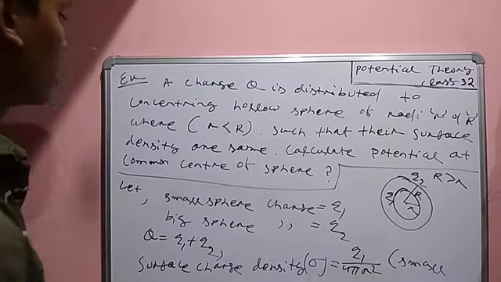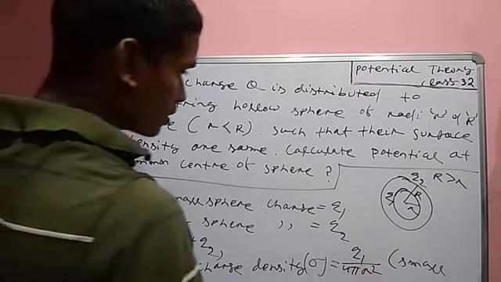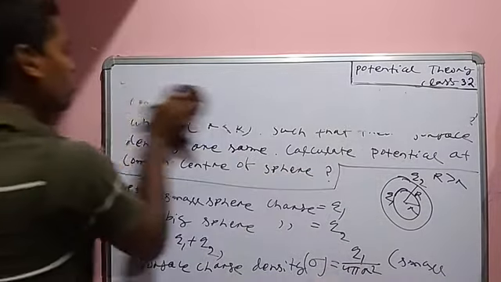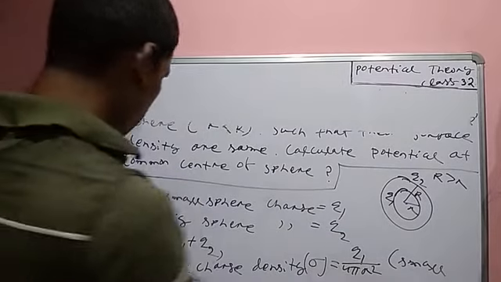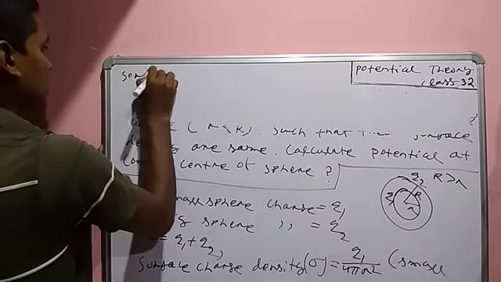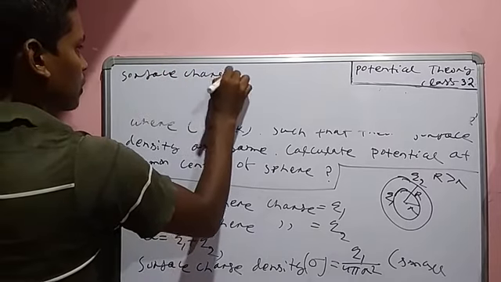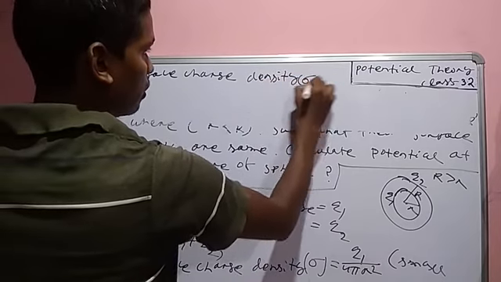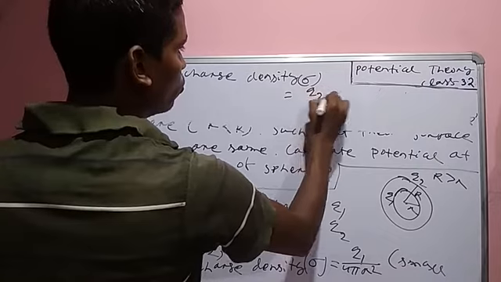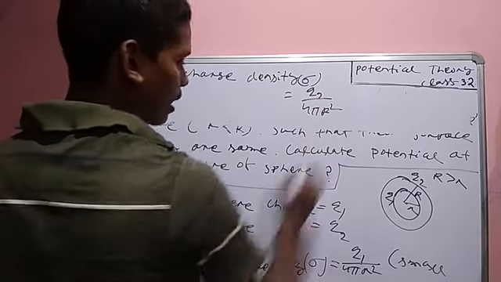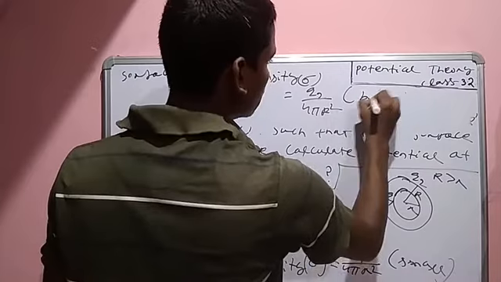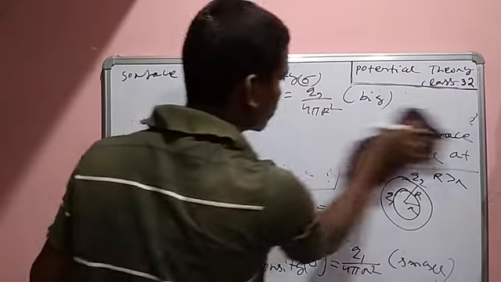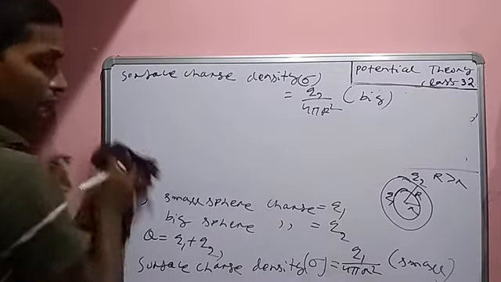According to the question, the two are the same.